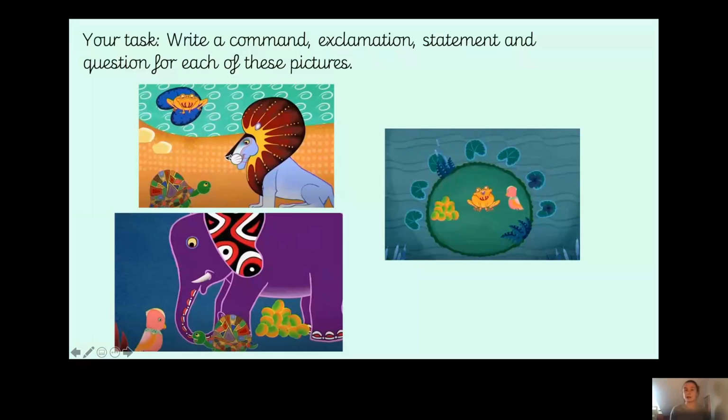Remember, a command must have an imperative or a bossy verb. An exclamation must start with how or what and end in an exclamation mark. A statement must be a fact or an opinion, and it must end in a full stop. And a question must have a question word at the beginning, a question mark at the end, and you must be able to answer that question, okay? And use your questions, as I did, to help you write your statement.